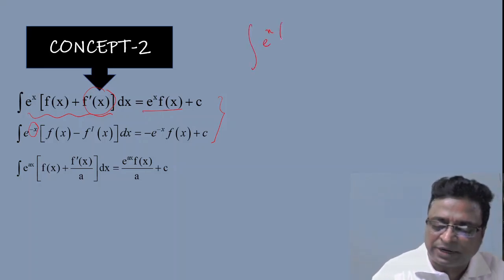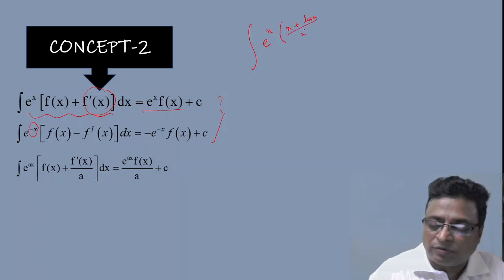Integration of e power x into (1 plus x log x) by x dx.